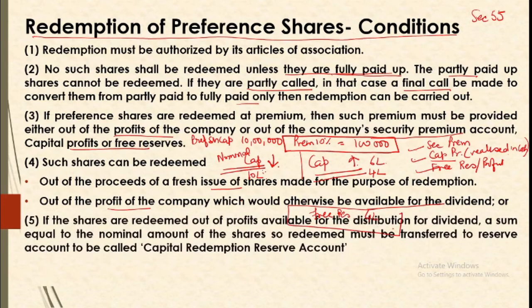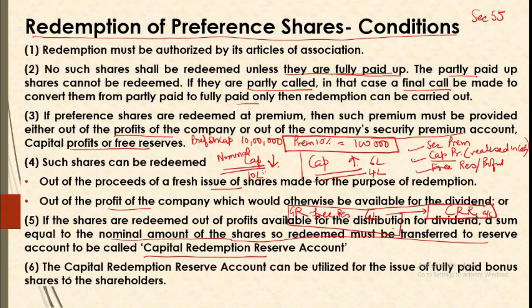Now the solution lies in the next condition. It says that the amount that you are using from your free reserves for redemption purposes, then the amount equal to the nominal value of the shares so redeemed must be transferred to a separate account called capital redemption reserve account. So if you have say 4 lakh in general reserve, now you need to transfer it to the capital redemption reserve account. This is a separate reserve which is created specifically for the purpose of redemption. But again we may wonder that even if we put this amount in CRR account, how does our capital increase? Now that lies in the utilization of CRR. It says that CRR can be used only for issuing fully paid bonus shares.